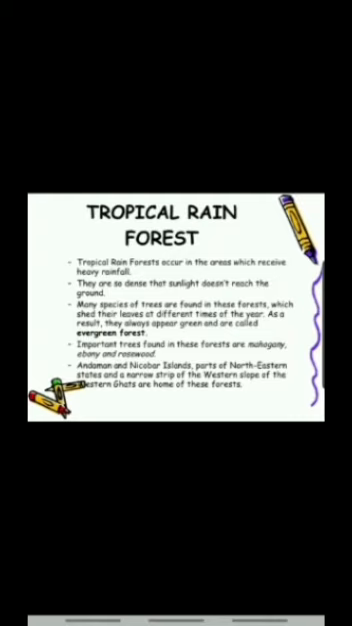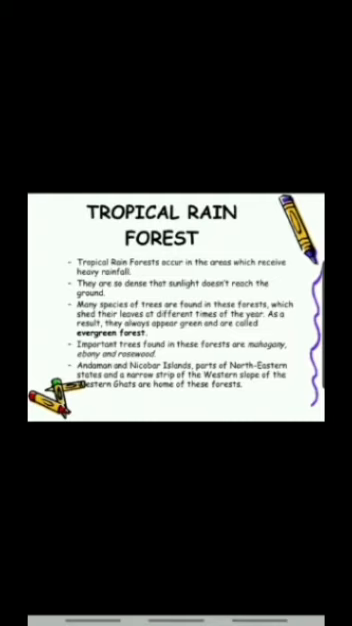Many species of trees are found in these forests which shed their leaves at different times of the year. As a result, they always appear green. They are green throughout the year because all the trees are not shedding their leaves at one time. They shed their leaves at different times of the year. So they remain green throughout the year.